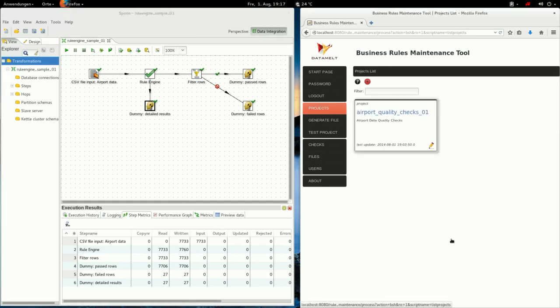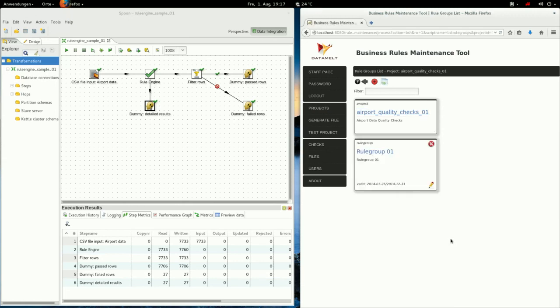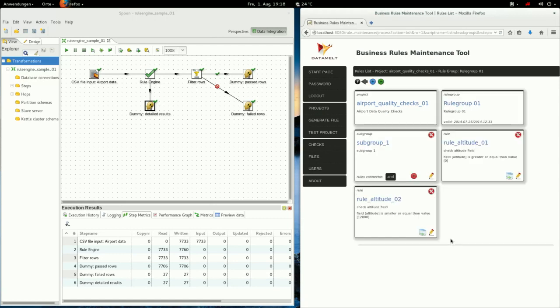Let's go back to the project. Now, a project can have many rule groups, and those rule groups collect those rules that belong together, that make a unit. So you can have multiple rule groups. And inside a rule group, you can have many one-to-many subgroups.